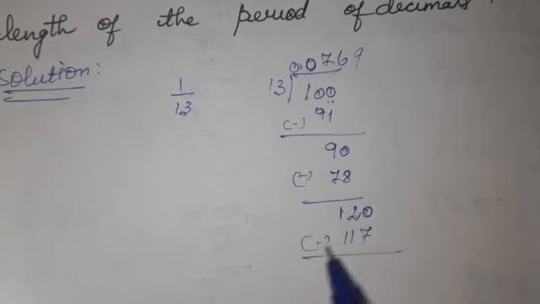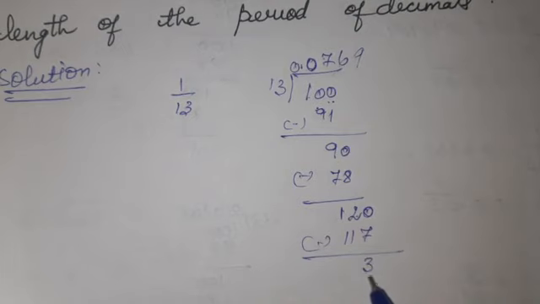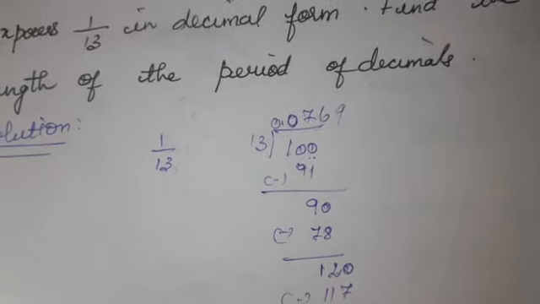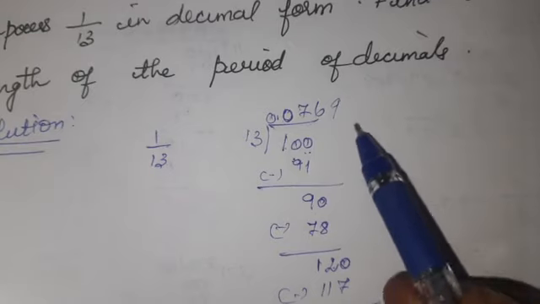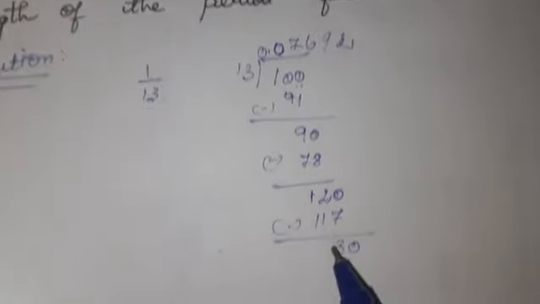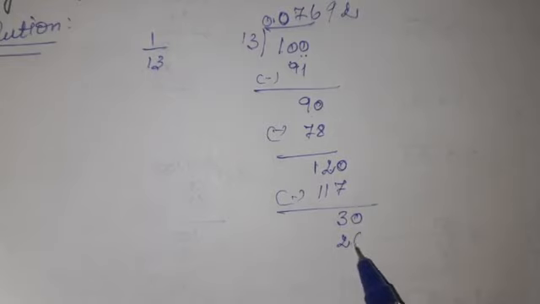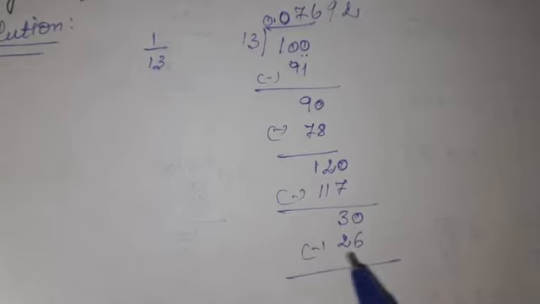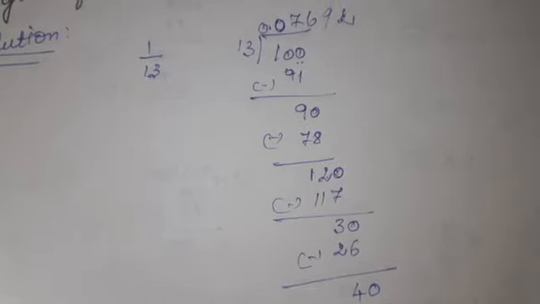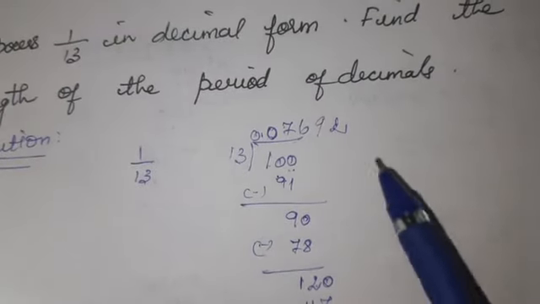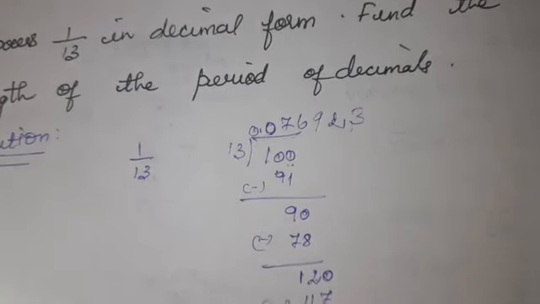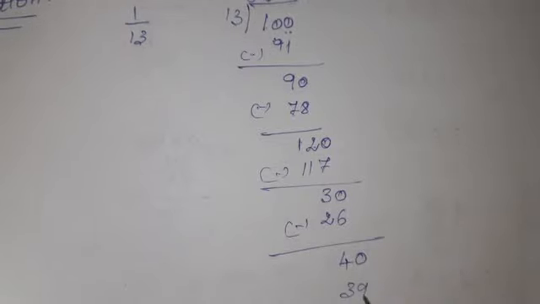When you subtract this one, you will get 3. Here I am adding 0. 30, how many times? 2 times, 26. Subtract this one, 4. Here I am adding 0. 40, how many times? 3 times, 39.